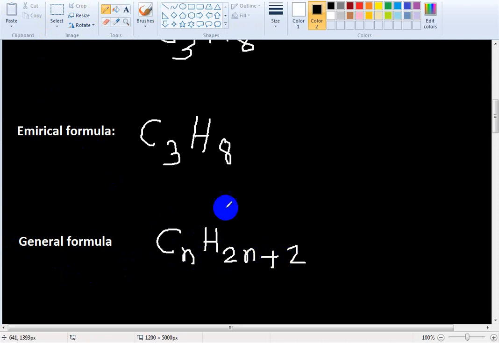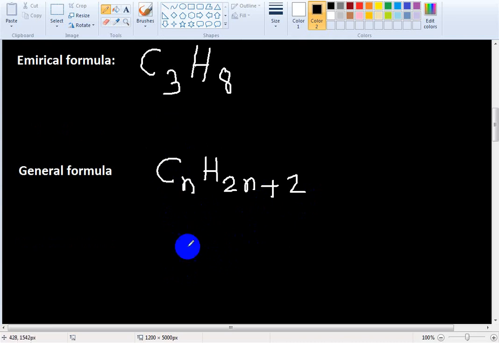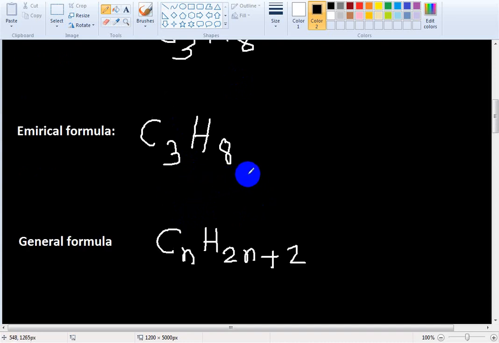How have I found this general formula? Look, if I put n equal to 3, what will I find? 2 into n, that means 6, plus 2, this is 8. So this is the general formula of alkanes. From the general formula I can write the molecular formula of any compound, any alkane.